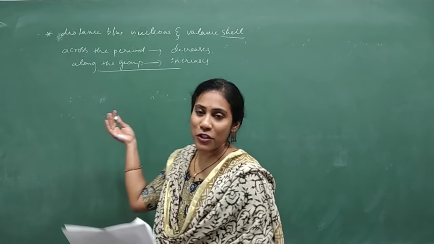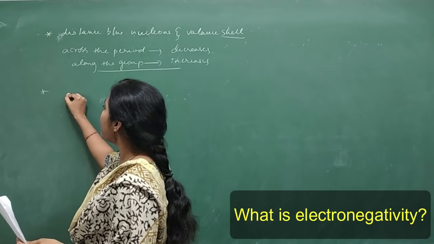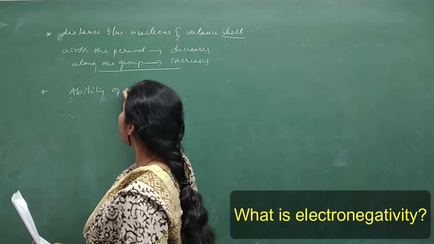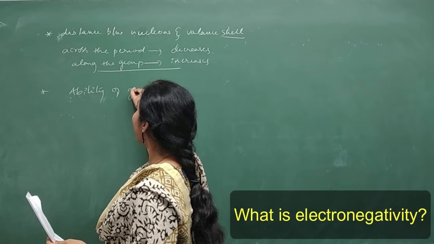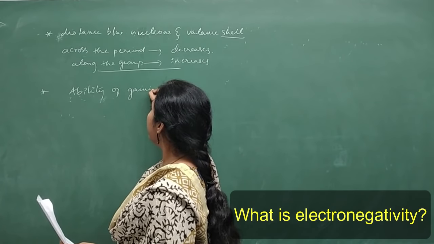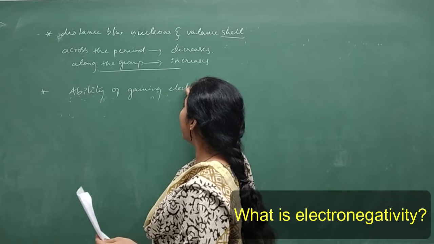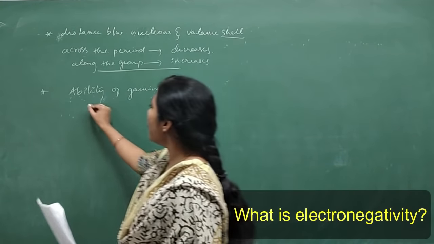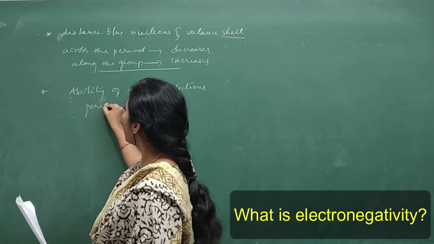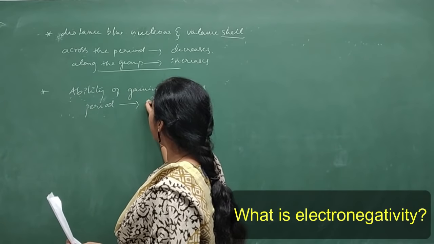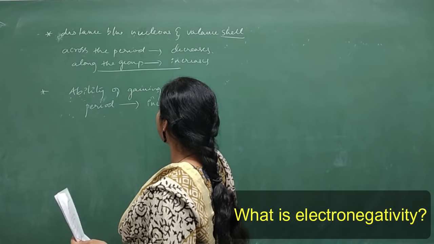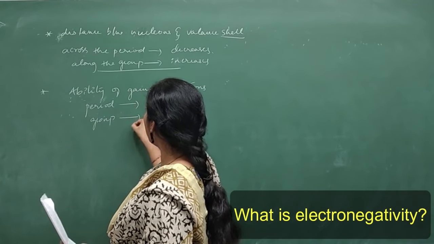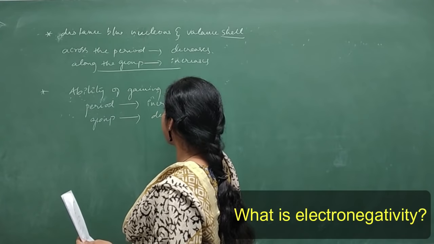And the next one, what is electronegativity? Ability of gaining electrons is called electronegativity. So across a period, what would happen? Electronegativity increases. And along the group, electronegativity decreases.